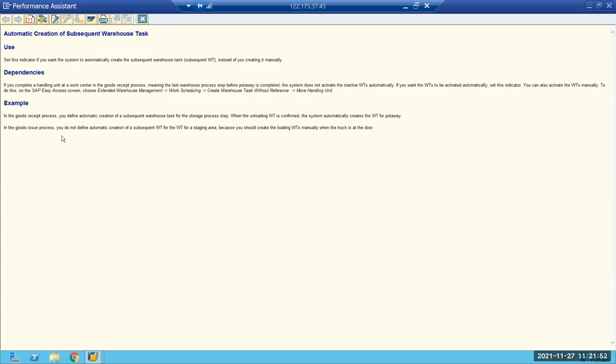In the goods issue process, you do not define automatic creation of a subsequent WT for a staging area, because you should create the loading WT manually when the truck is at the door. Now we need to go to a separate work center. That's the reason we are checking subsequent task creation for that.